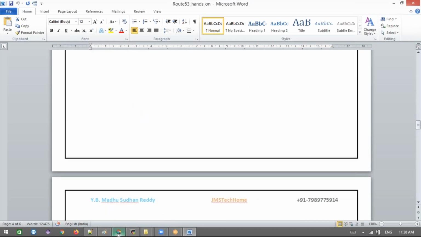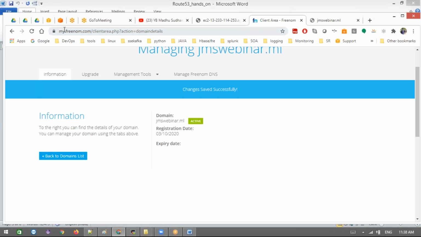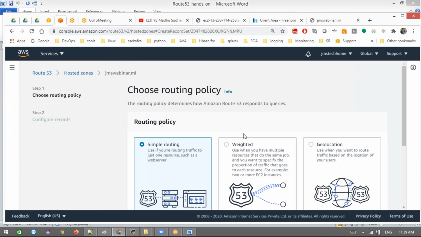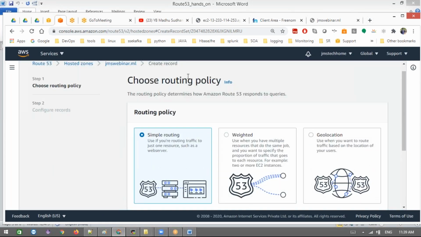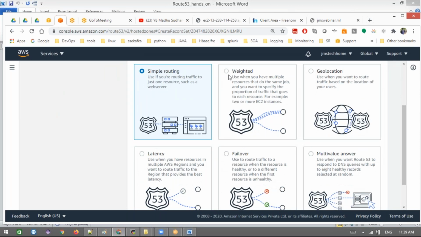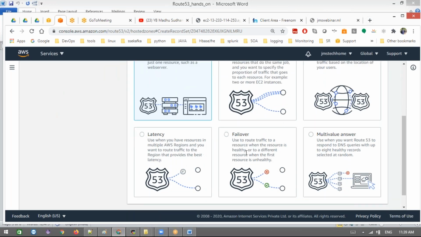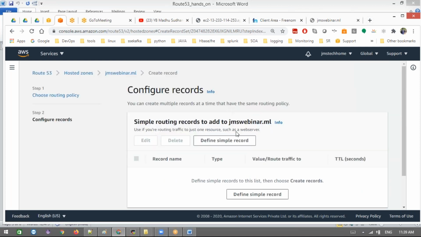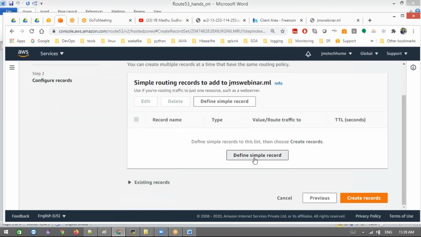Now even though you can register one domain here, for example your subdomain, create a record set here. Route 53 has six kinds of routing policies: simple routing policy, weighted, geolocation, and so on. Based on your requirement you need to choose which one to go for, based on your location or on multiple servers you have deployed. Route 53 has multiple advantages for us. It can do load balancing and health checks. I'm going to choose the simple record set.